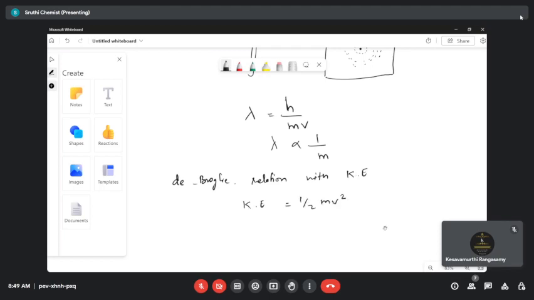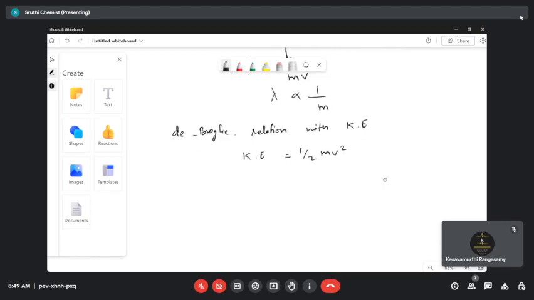How is de Broglie going to relate this with the kinetic energy formula? He simply multiplies this with m and divides by m so that nothing changes. So the formula becomes half m square v square divided by m. So what is your linear momentum formula? What is p equal to?